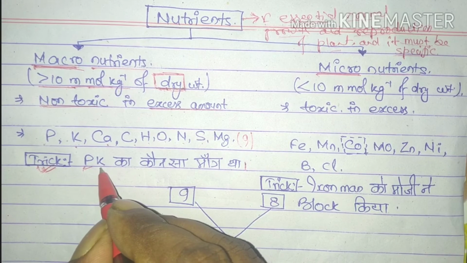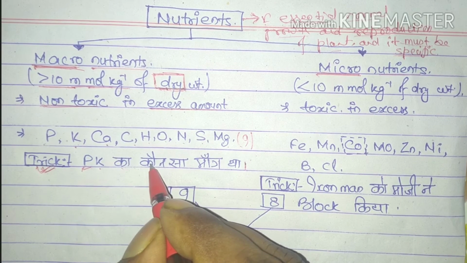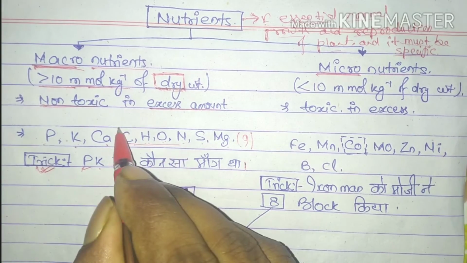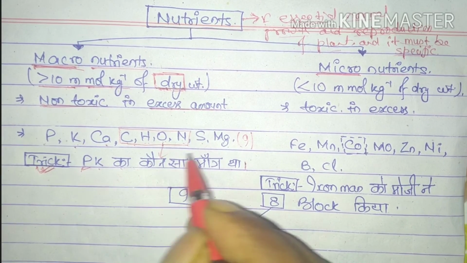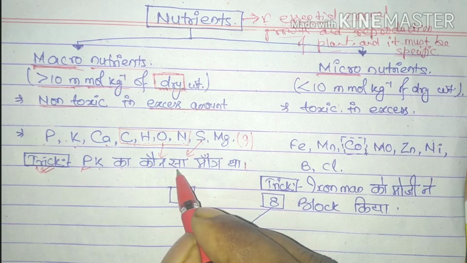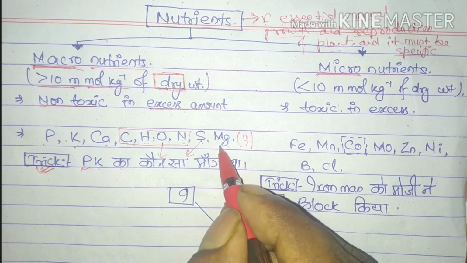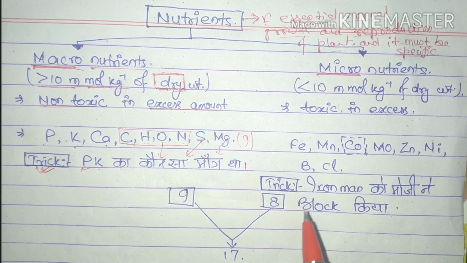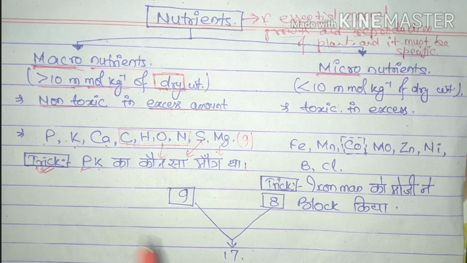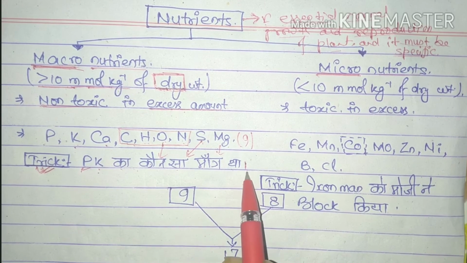P for phosphorus, K for potassium, का for calcium, कौन for CHON, which belongs to कौन, S for sulfur, that is सा, and मांग means Mg. So this is the funny trick to memorize the macronutrients. PK का कौन सा मांग था?